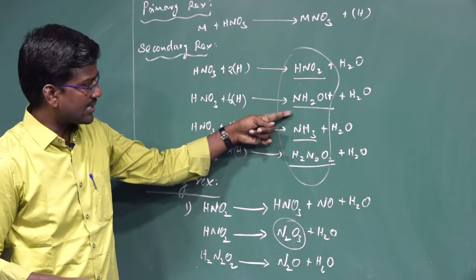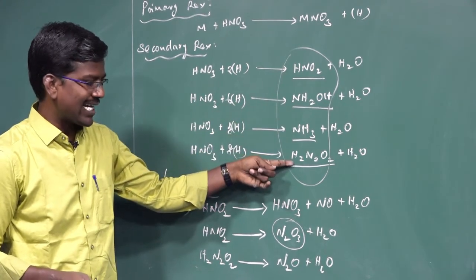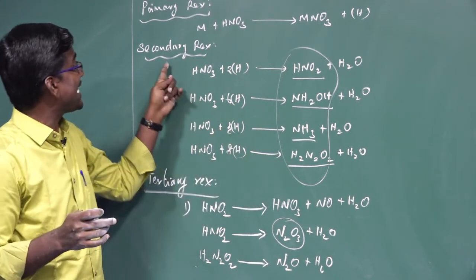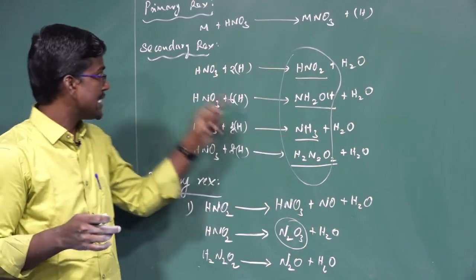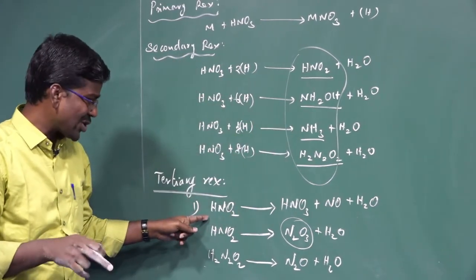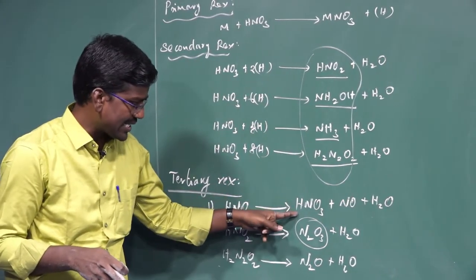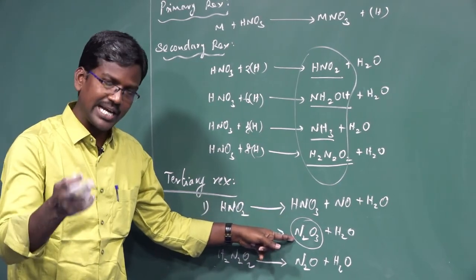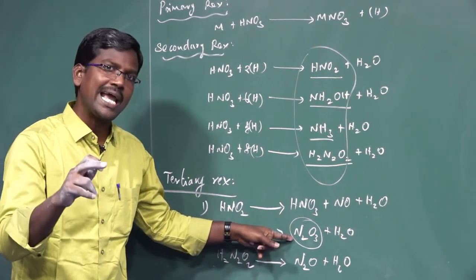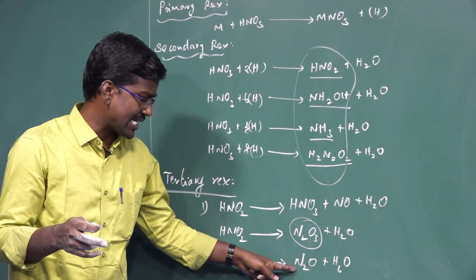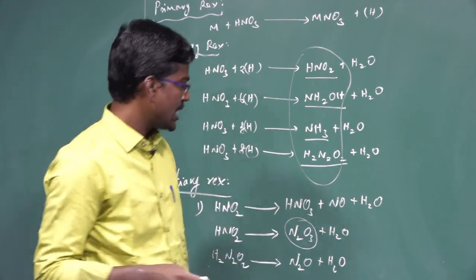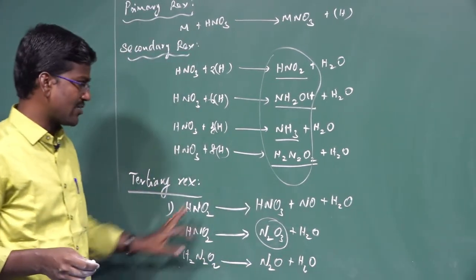Nitrous acid, hydroxylamine, ammonia and hyponitrous acid are the products of the secondary reaction. The secondary products dissociate to form nitric acid, dinitrogen trioxide or nitrogen sesquioxide, and another is nitrous oxide. This is one way: the decomposition of secondary products.